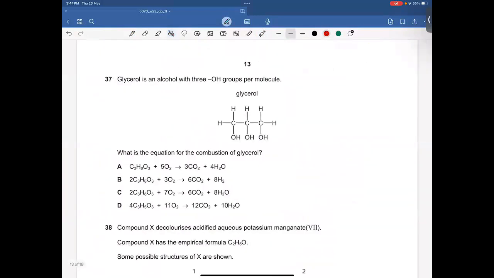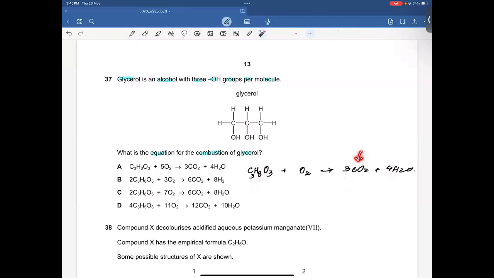37. Glycerol is an alcohol with 3 OH groups per molecule. What is the equation for the combustion of glycerol? Sorry, glycerol. So how many carbon atoms? 1, 2, 3. How many hydrogen? 1, 2, 3, 4, 5, 6, 7, 8. And we have 3 oxygen. Let's talk about the combustion now. You will get carbon dioxide and you will get water. Balance the carbon atoms. We have 3. We have 8 hydrogen.